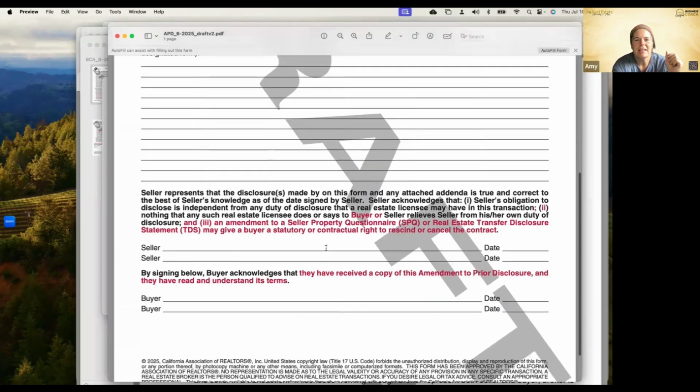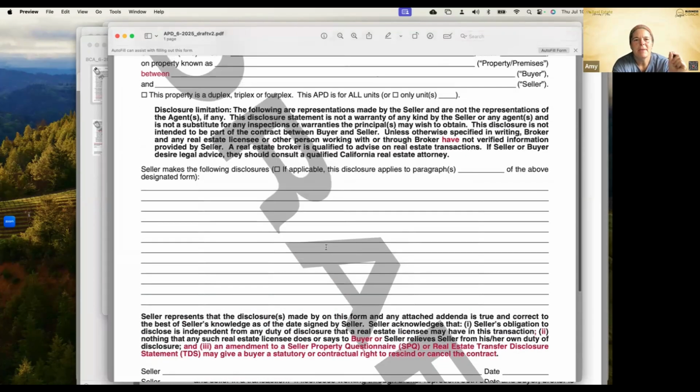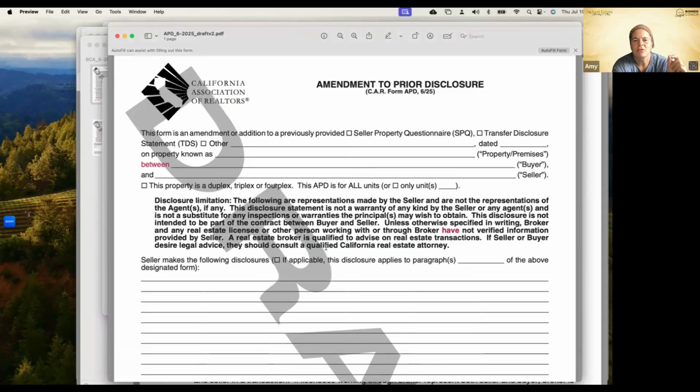Okay, so that is our new form, our APD, amendment to prior disclosure. We're going to use that anytime there's changes to the SPQ or TDS. We don't make changes to that SPQ or TDS once it's done and signed. Okay, the other thing that we don't do is we don't advise our sellers on how to fill out that form. You can refer them back to that disclosure information advisory form. So that's your amendment to prior disclosure.